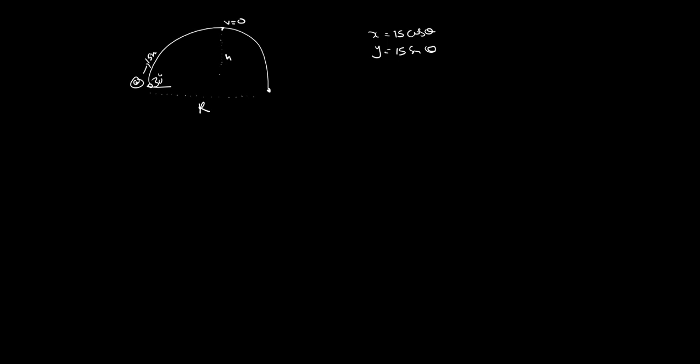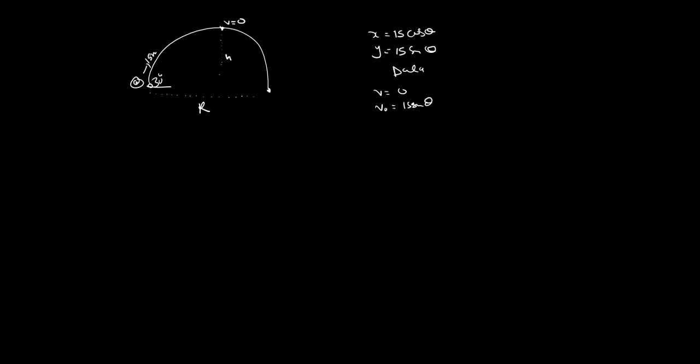We collect the data. The data that you have to reach this peak: the final velocity, which is 0. We also have the initial velocity in the y, which is 15 sin theta.